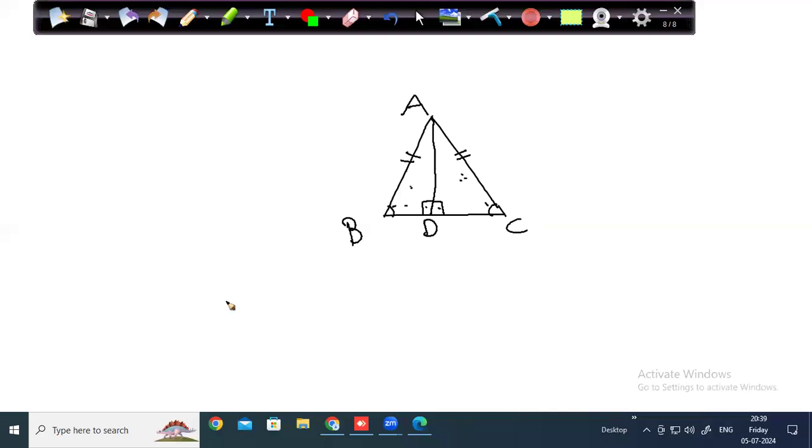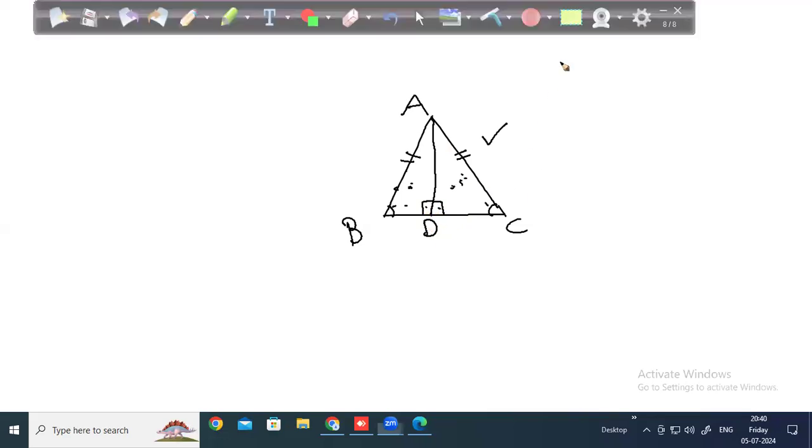So what I meant to say is the extra input that you should know is, in an isosceles triangle, if you draw a perpendicular, we get two similar triangles. In an isosceles triangle, if we draw a perpendicular, we get two similar triangles. Now try to attack the question that was shown to you.